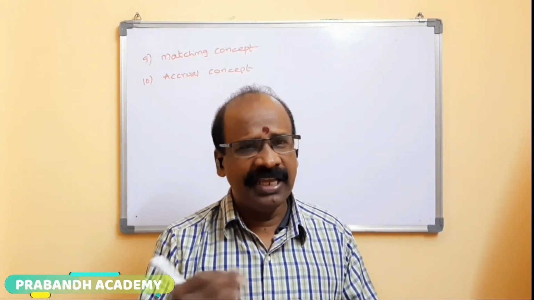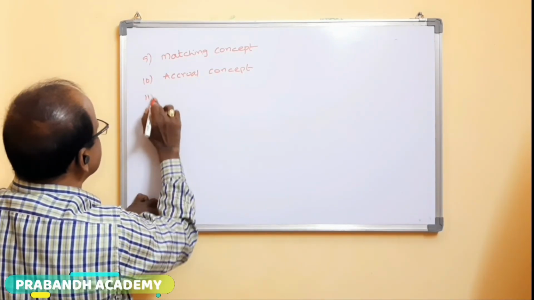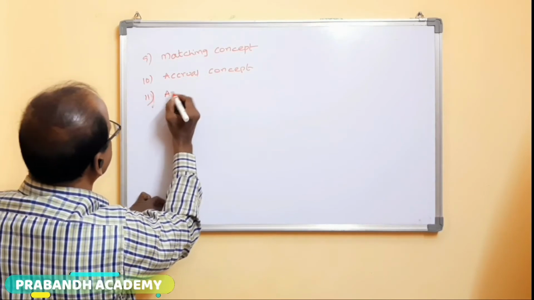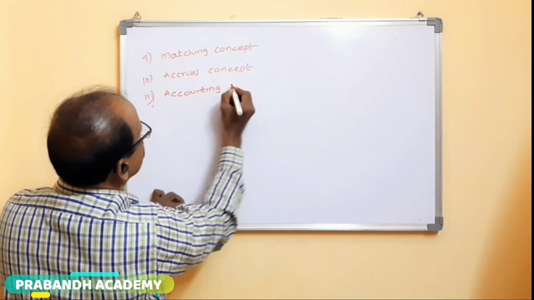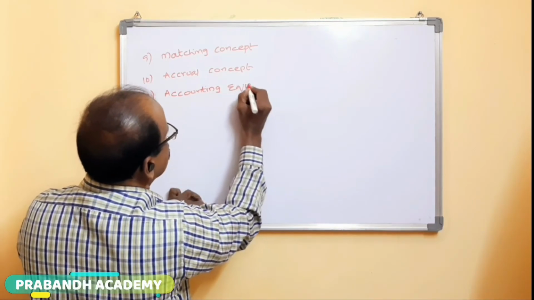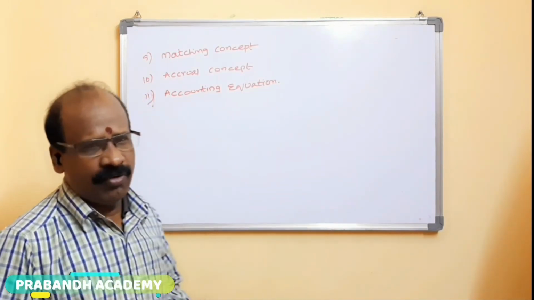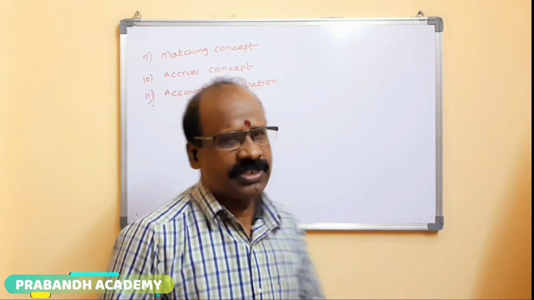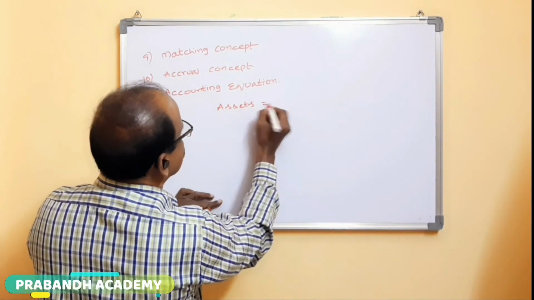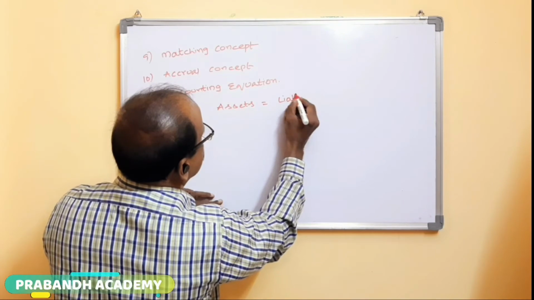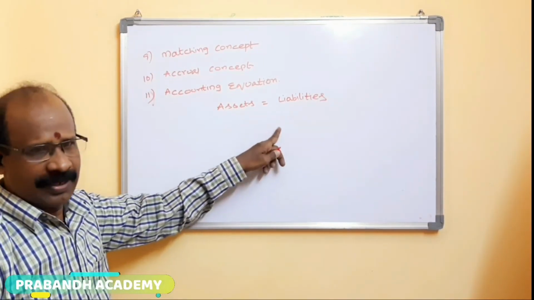Next one, accounting equation concept. This is the last concept in accounting concepts. In the previous video, we already discussed the accounting equation. Assets equal to liabilities, which means all assets must be equal to liabilities.